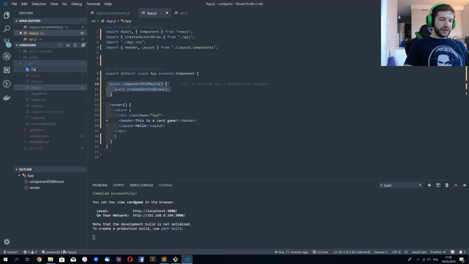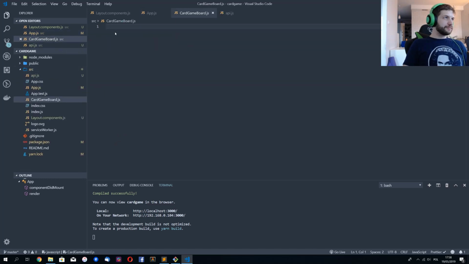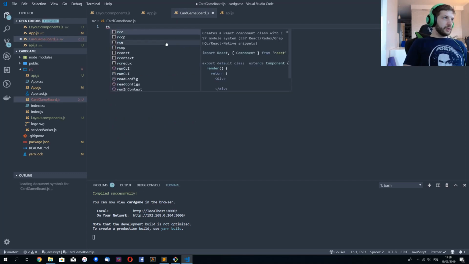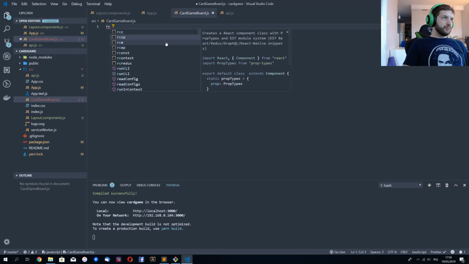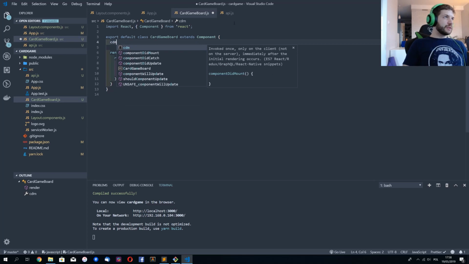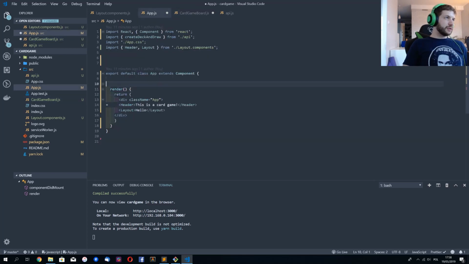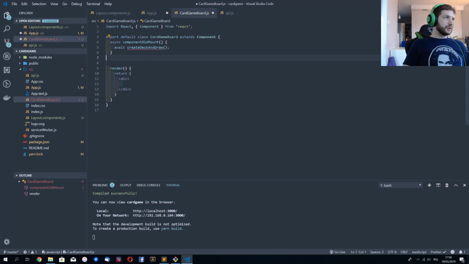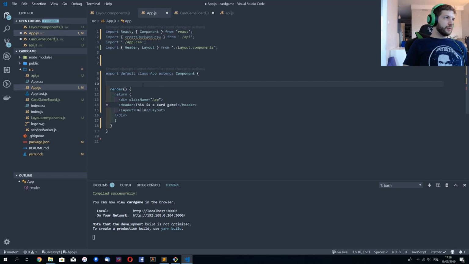So let me just create CardGameBoard.js, and I will do something like this. Okay, we'll do componentDidMount. Basically, we'll just grab this here. Okay, we will re-import it here. We will remove it from here.